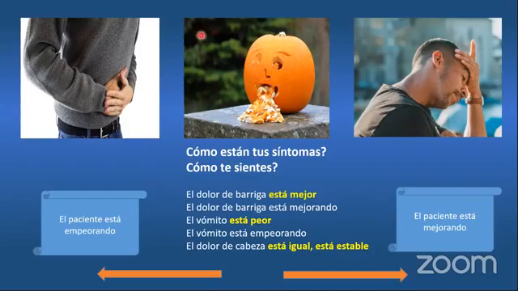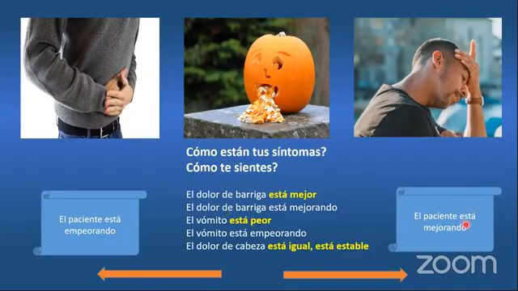So in this slide, we have learned how to say symptoms getting better, getting worse, or the same and stable. In this case, el dolor de barriga está mejor, o el dolor de barriga está mejorando. Either way is the same. El vómito está peor, el vómito está empeorando, el dolor de cabeza está igual, el dolor de cabeza está estable. So from one side, you can say, I think the patient is getting worse. El paciente, the patient, is getting worse, empeorando.